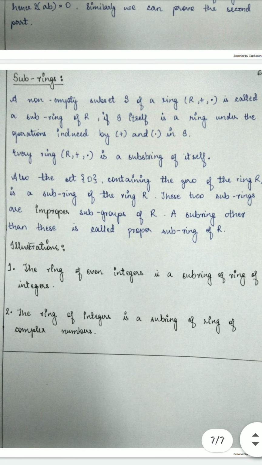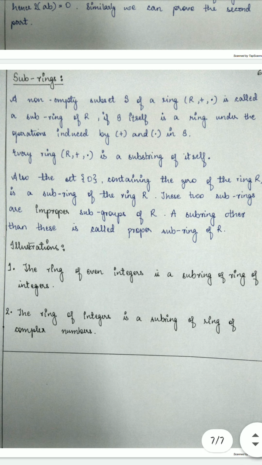Then we come to subring. A non-empty subset S of a ring R, plus, dot, is called a subring of R if S itself is a ring under the operations induced by plus and dot in S. So every ring R, plus, dot, is a subring of itself. Also, the set {0} containing the 0 of the ring R is a subring of the ring R. These two subrings are improper subrings of R. A subring other than these is called a proper subring.